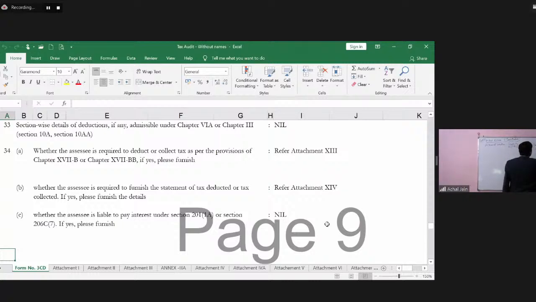So this is up to due date of ITR, and rupees 5 lakhs has been paid after the due date. This has been paid after due date.